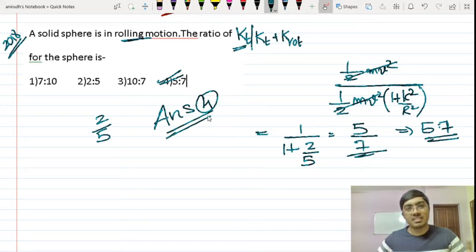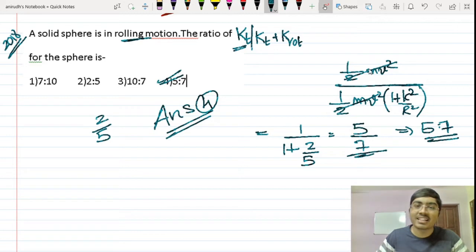This is a routine, simple question which you can solve in 30 seconds or 25 seconds. It's very easy because you are supposed to know this formula by heart. By the time you appear for the NEET exam, these things will be by heart, obviously. Let's proceed to the next one.